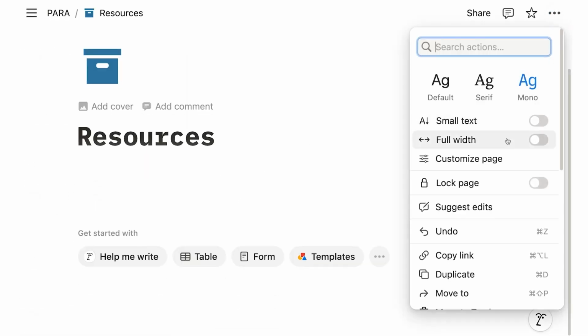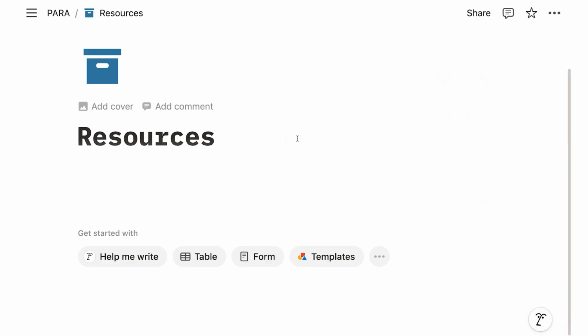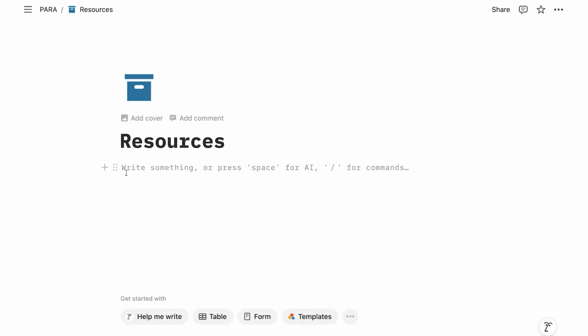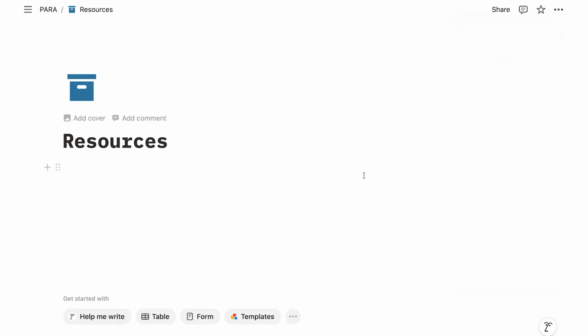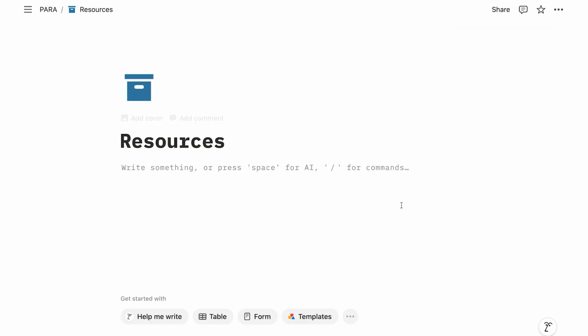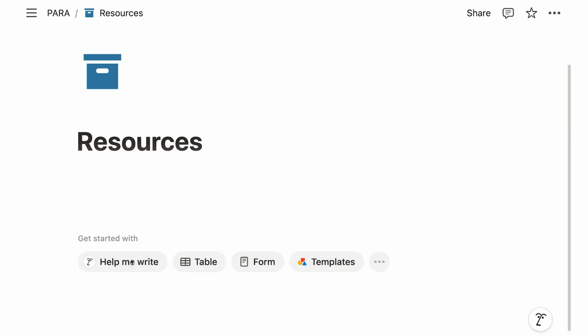The other option that is sometimes quite interesting here is the small text option, right? If you want to have it much smaller, or the full width. Now, in order to really see that, actually let me zoom out a little bit more, because if we're very zoomed in, we don't really notice it. But here, you'll see now, if I click below resource, the title, I can start writing here. But this leaves quite some white space here on the side. And if you are on a big screen, this can potentially leave a lot of white screen. If you want Notion to take up the full width of your page, again, 3 dots and then full width, and then you have the whole screen available to type. Although often, if it's just about text in Notion, the smaller width looks quite good because it automatically centers everything here.